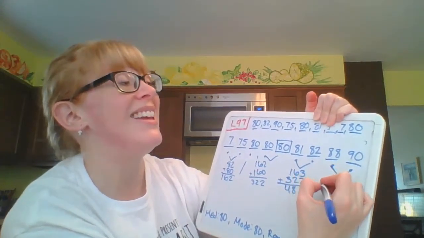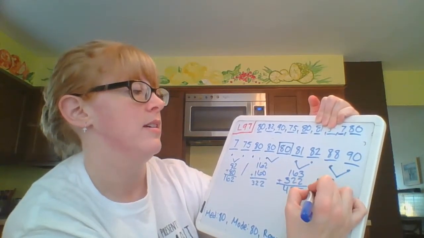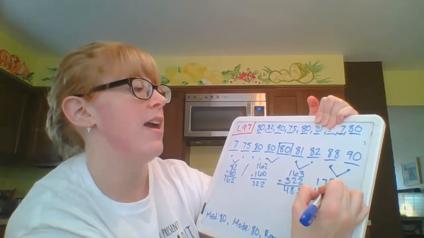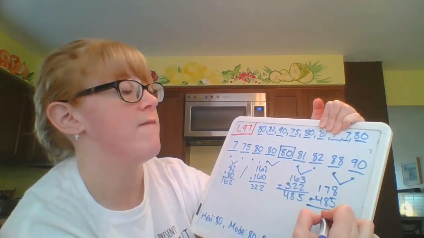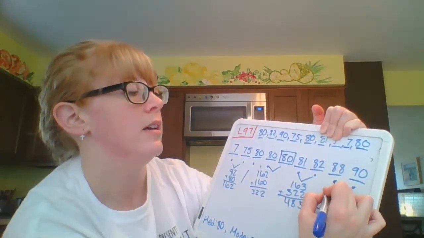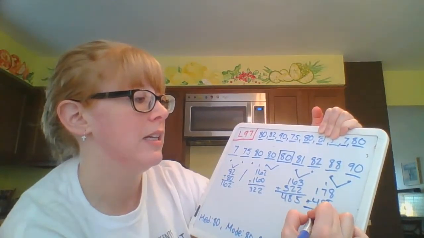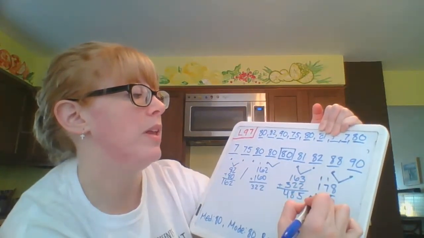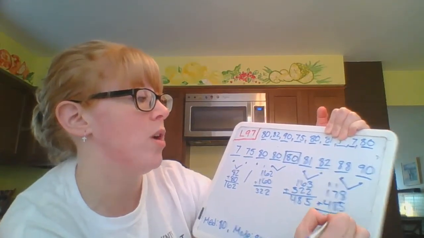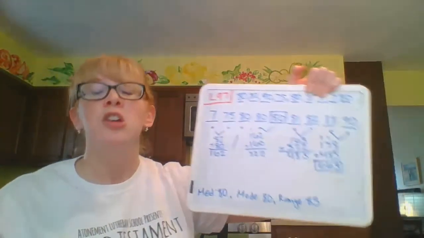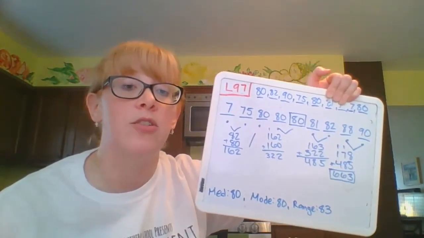88 plus 90 is going to be 178. 485. 8 plus 5 is 13. 1 plus 7 plus 8 is 16. 1 plus 1 plus 4 is 6. And I have no more numbers that I still need to use. So my total for all the scores in that data set is 663.